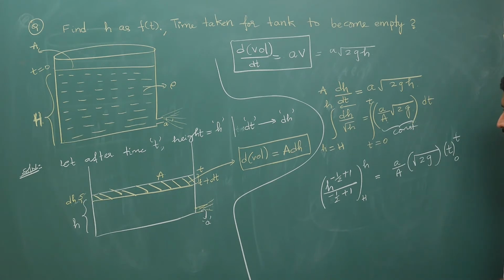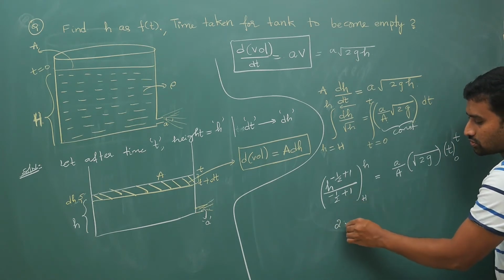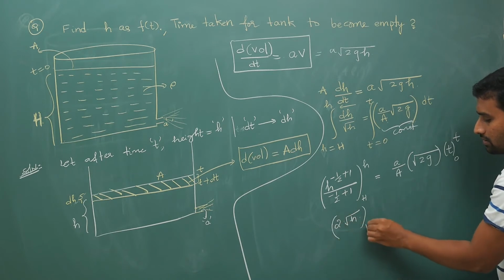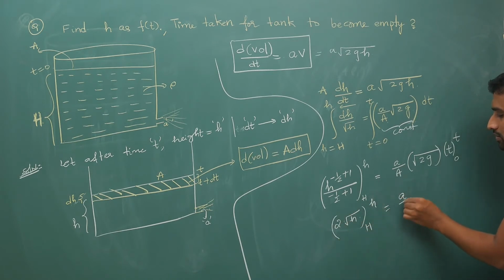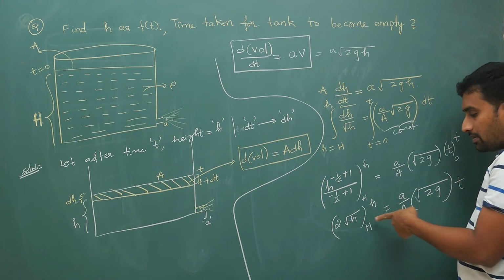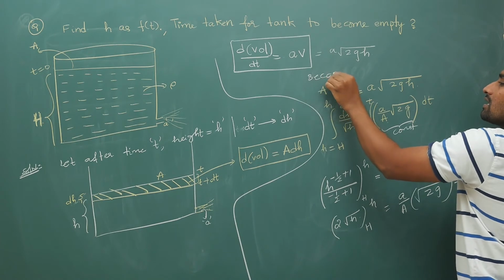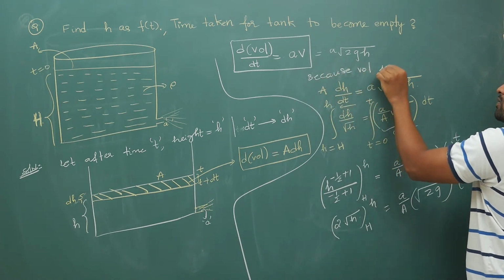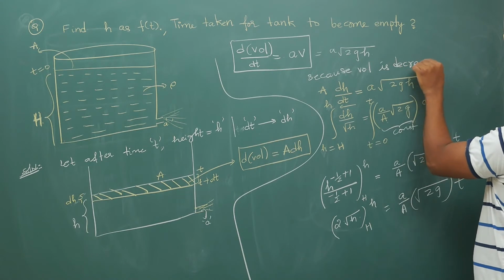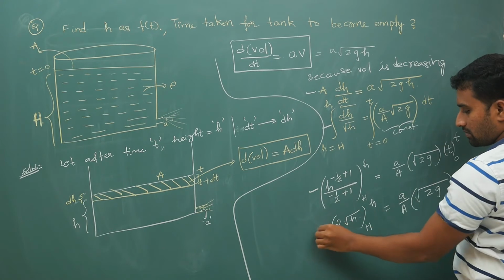Now we substitute the limits. h power minus 1 by 2 plus 1 is h power 1 by 2, which is root h. So this is 2 root h from capital H to small h, equal to a by A times under root 2g into t. Obviously we keep a minus sign, because upper limit minus lower limit gives a smaller value. Because the volume is decreasing, I will keep the minus sign.